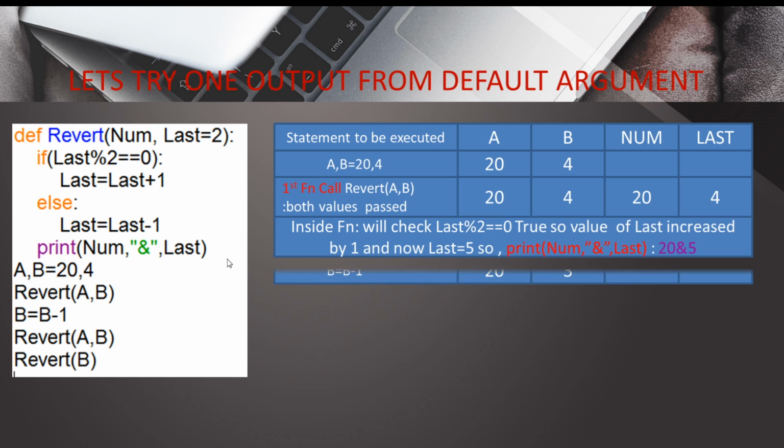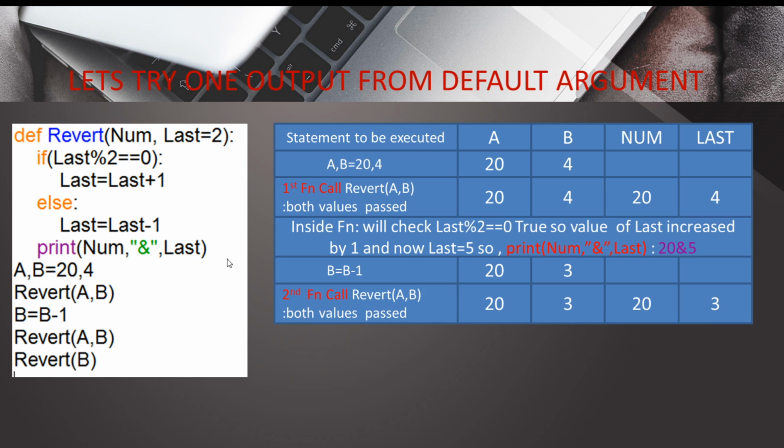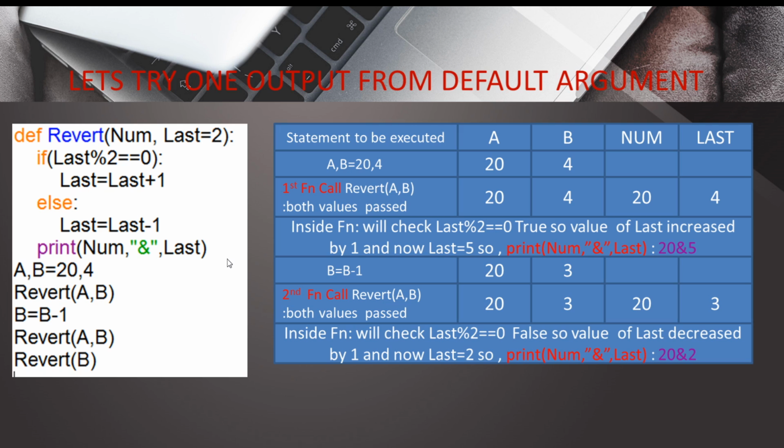Then the next statement is b is equal to b minus 1, so the value of b will decrease by 1, it will become 4. And then the second function calling statement will occur. Again two values are passed, a and b, so a is 20 and b is 3. With these values we will execute the function. Num will take the value 20 and last will take the value 3, and so we will get the output as 20 and 2.